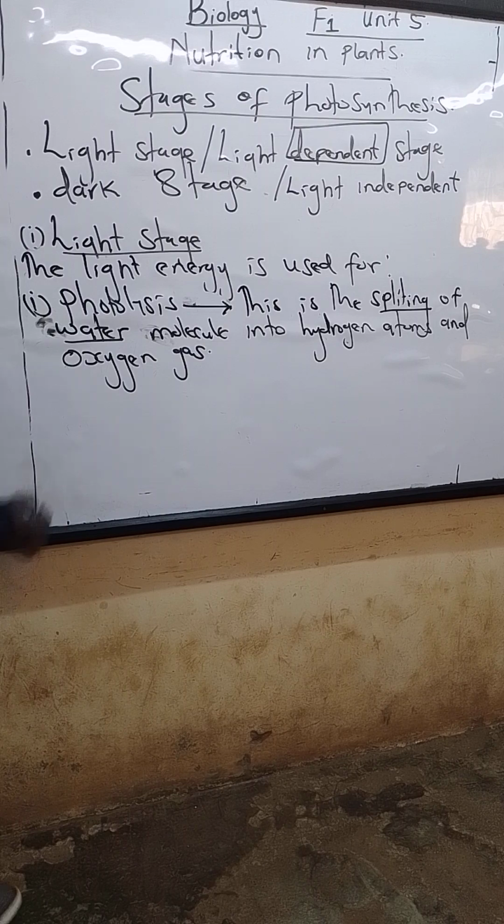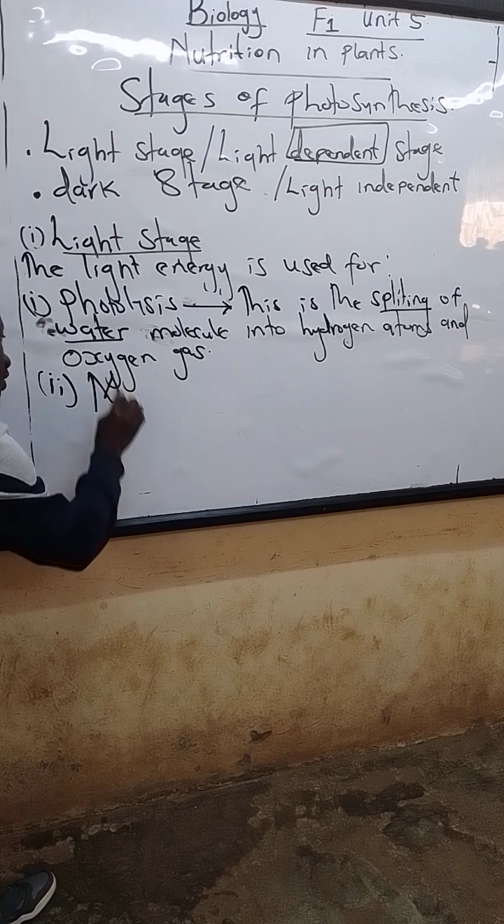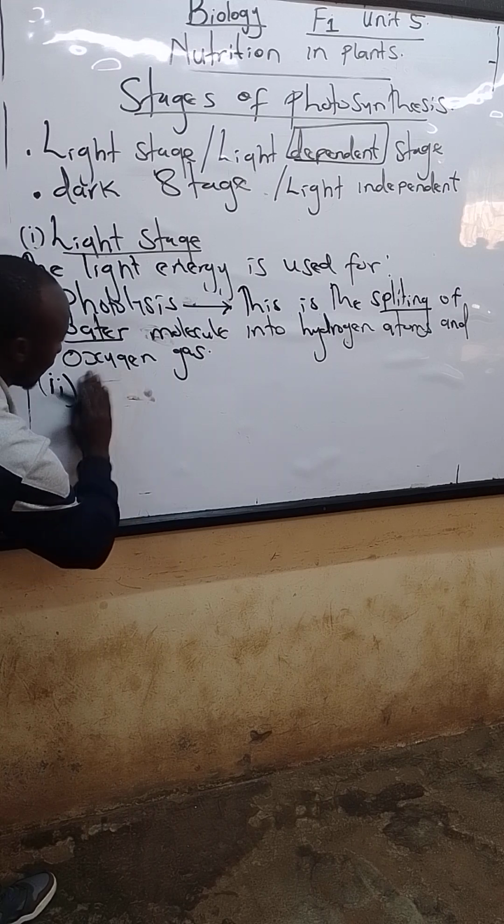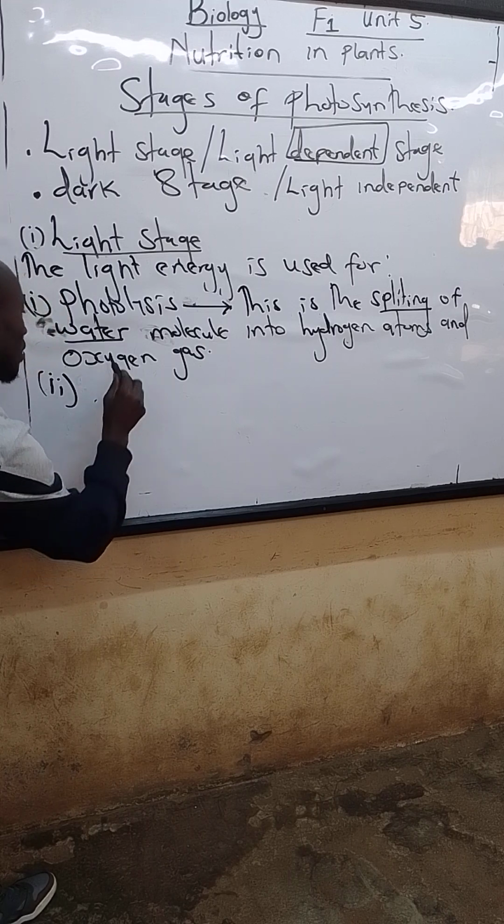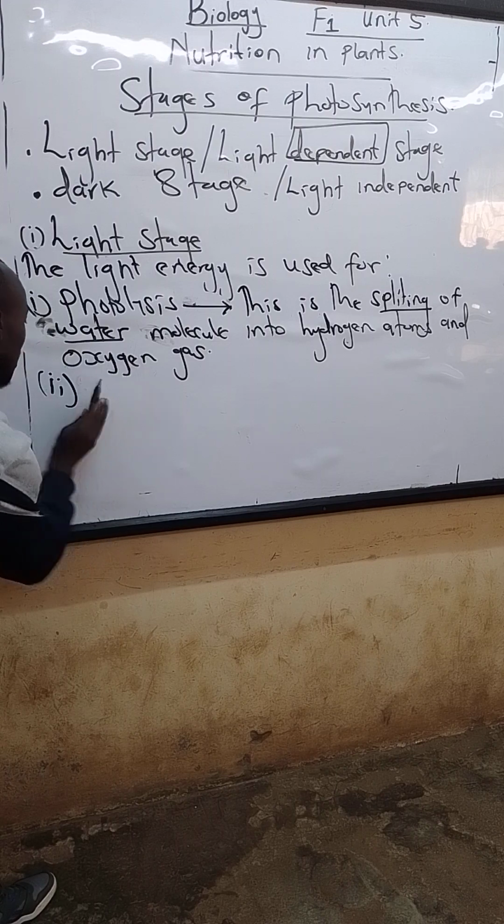Next, another use of light, number two: light energy is used in manufacture.